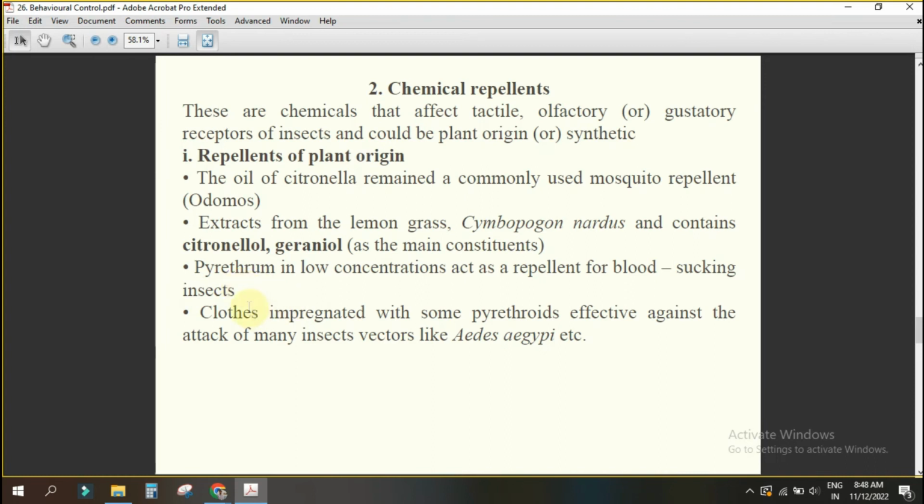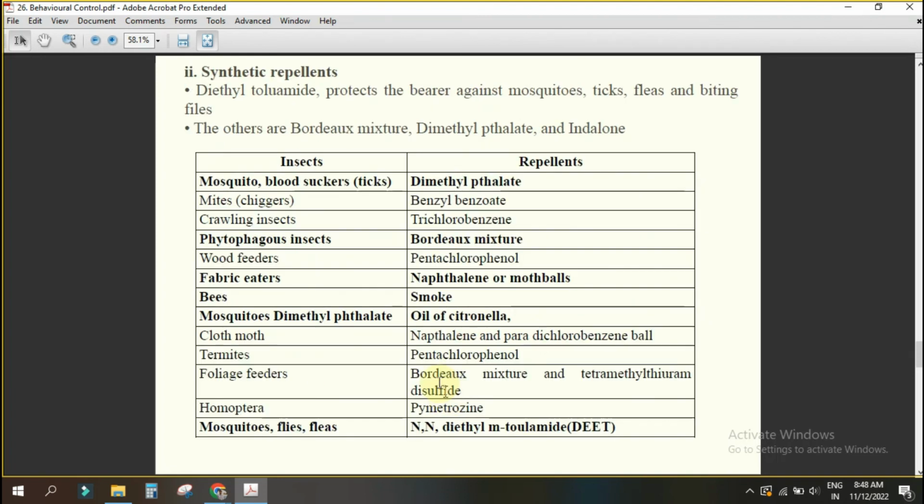Then clothes impregnated with some pyrethroid are effective against many insect vectors, like the naphthalene ball you are using. Then synthetic one, for mosquito, dimethyl phthalate you can use. For phytophagous insect, borax mixture you can use. For fabric eaters, naphthalene ball you are using at home. For bees, smoke you are using.